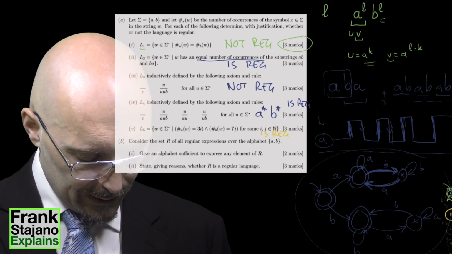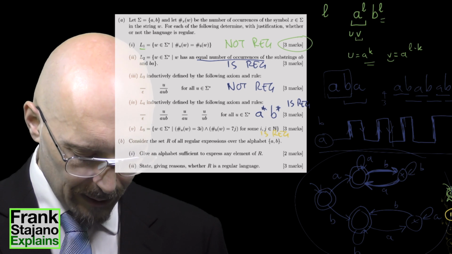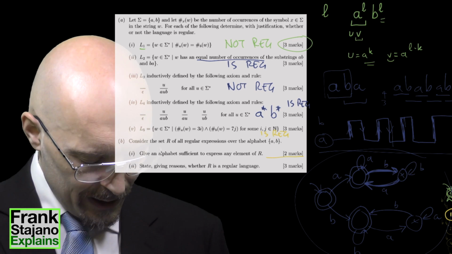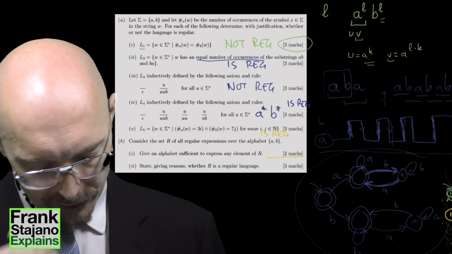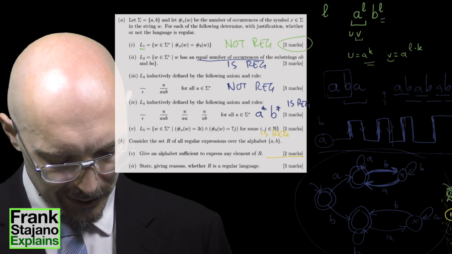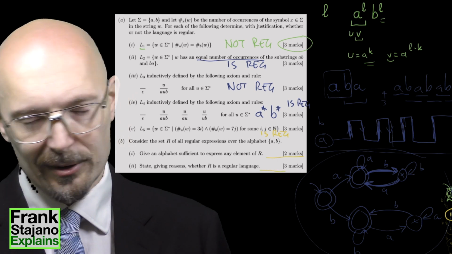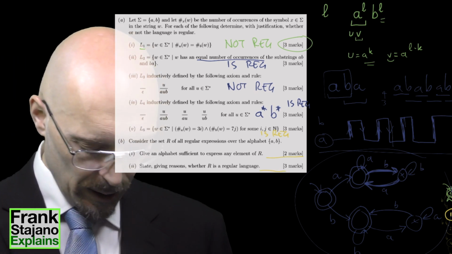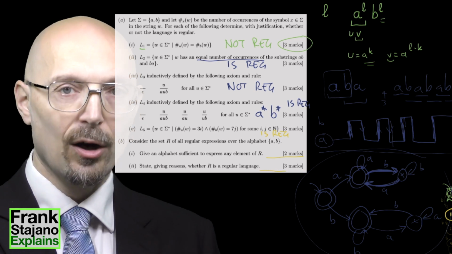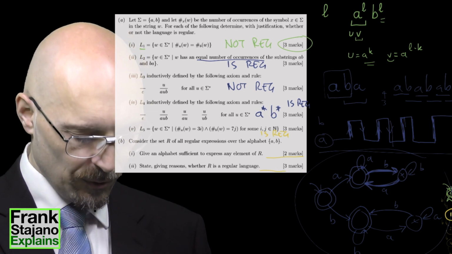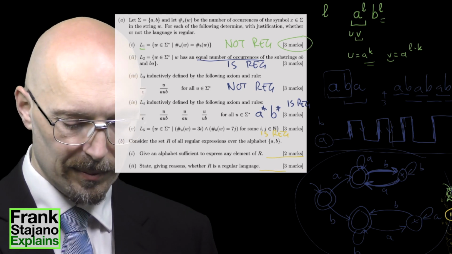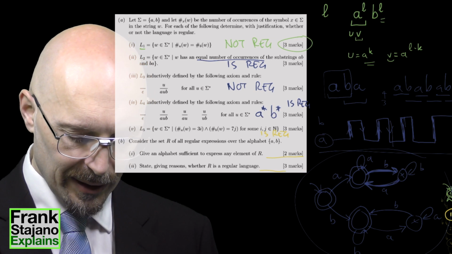And then give an alphabet sufficient to express any element of R. This one I've already done. It's A, B plus the 6 meta symbols. And then state, giving reasons, whether R is a regular language. I think I already did whatever I needed to do, which is to say, well, this R includes brackets, and the brackets have to be balanced, and therefore this cannot be something I can keep track of with a DFA, for the usual counting argument, which I can formalize with pumping in the same way as I have done here.